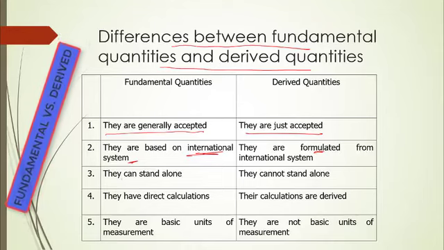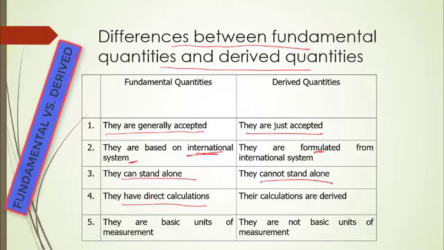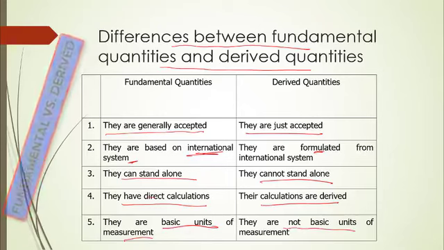Fundamental quantities are unique for their ability to stand alone, whereas derived quantities cannot stand alone. They need help for them to have meaning. Fundamental quantities have direct calculations, but for derived units and quantities, their calculations are derived. And the last one is that fundamental quantities are basic units of measurement, but derived quantities and units are not basic units.